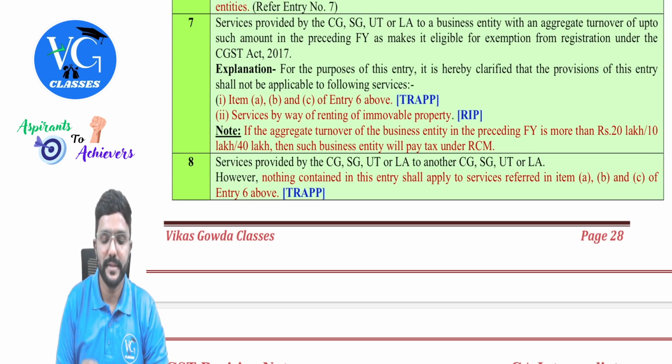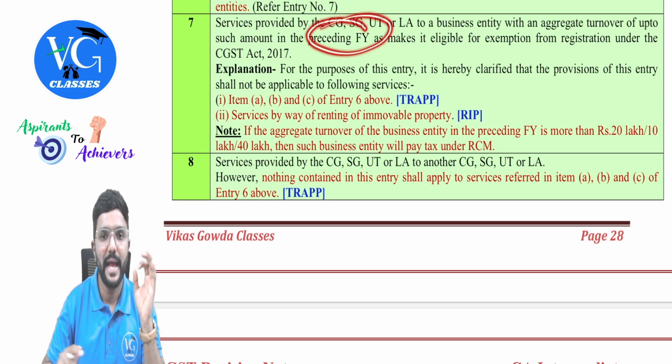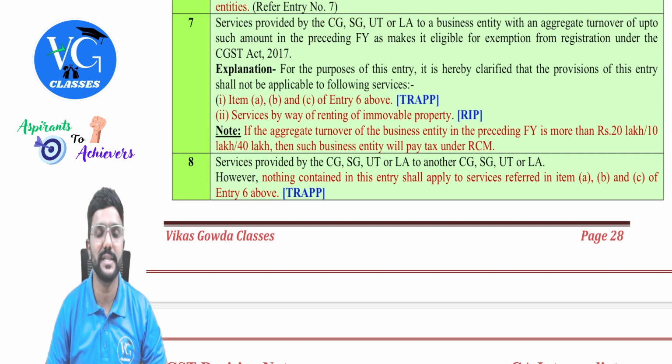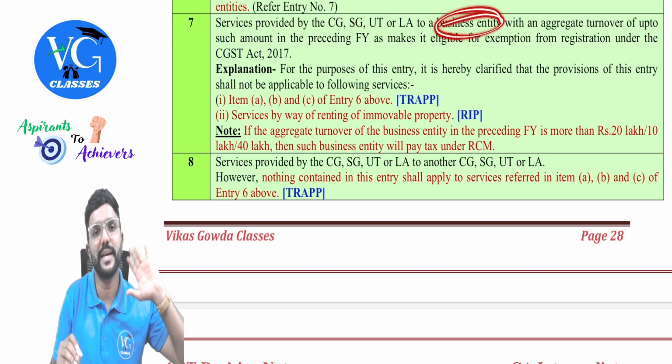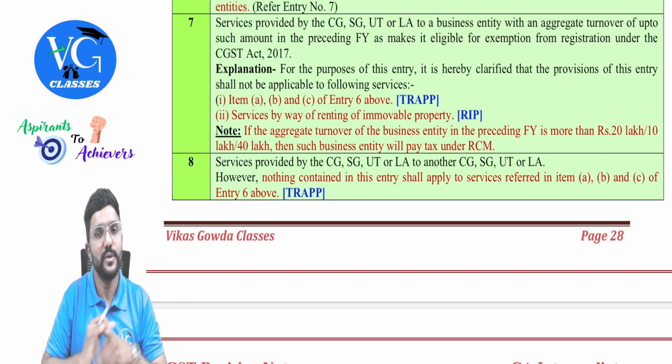Services provided by central government, state government, union territory or local authority to a business entity with an aggregate turnover of up to such amount in the preceding financial year as makes it eligible for exemption from registration under CGST Act 2017. Okay. So who is the recipient? Who is the supplier, guys? Government, any government. Who is the recipient? Business entity. So is it always exempt?